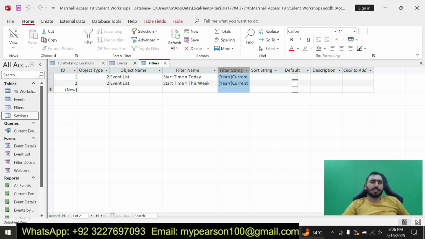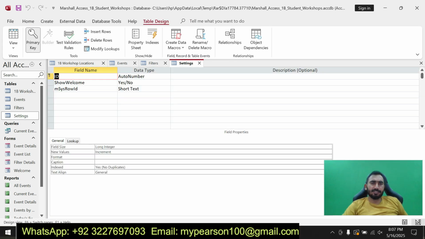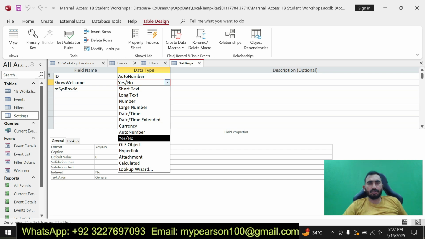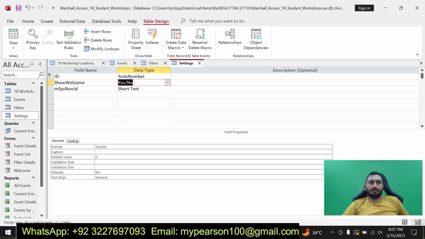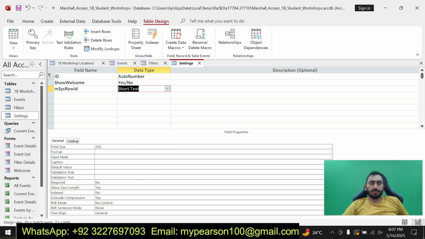Now the last table is the setting. You can see here I have created the last table in design view. I can show you the design view of the setting. Here are the three field names: ID, show welcome, master ruler road. The data type for the ID field is auto number, for the show welcome is yes or no, and for the last one is short text, okay, and the field size is 255.